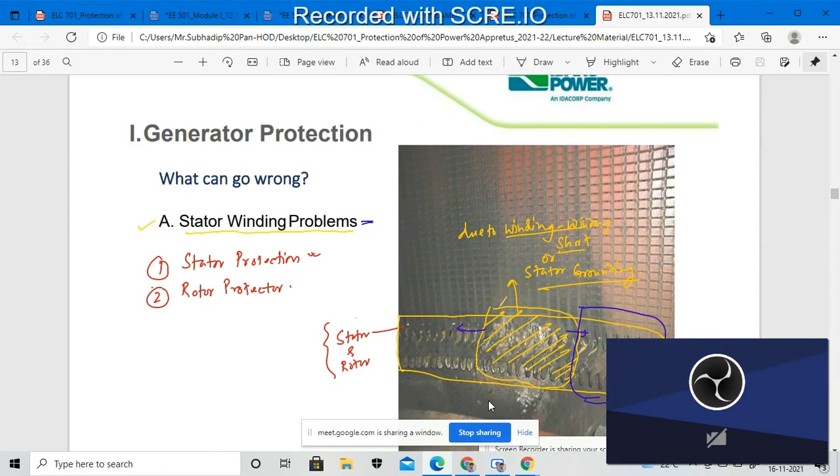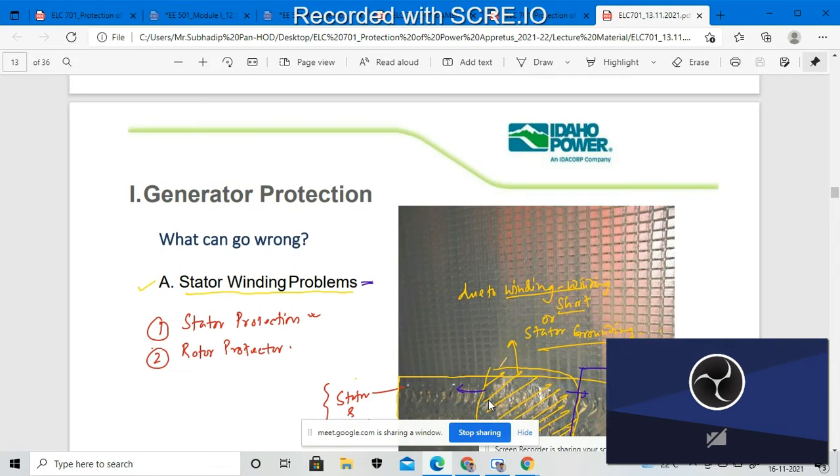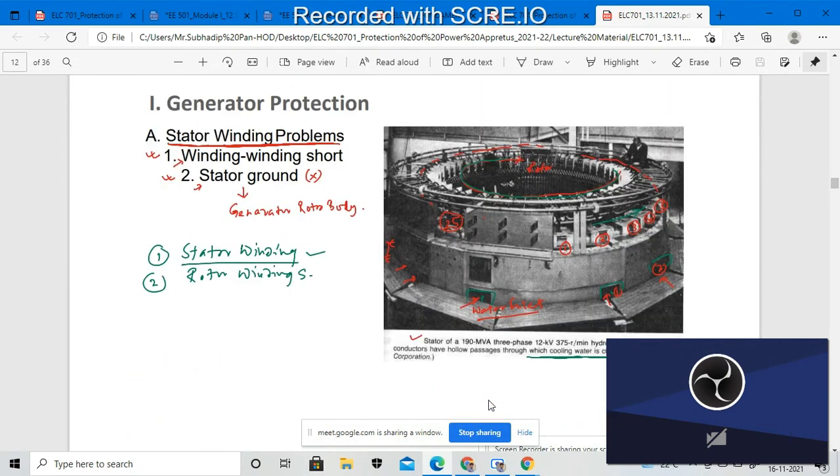That means stator winding problems due to any such kind of short circuit, right? Short circuit between winding to winding. So we discussed the stator winding problem. We also discussed stator grounding, if the stator is not grounded, and what effect will arise inside the stator segment.